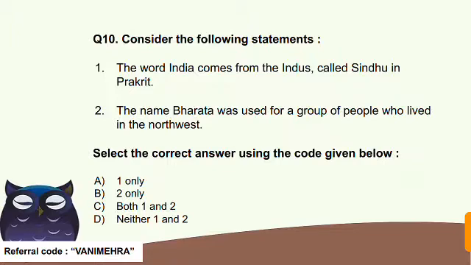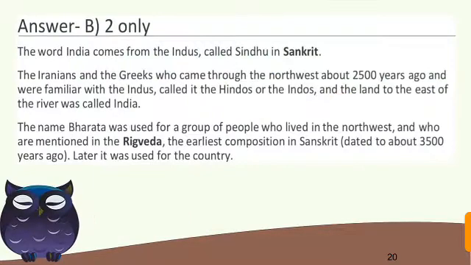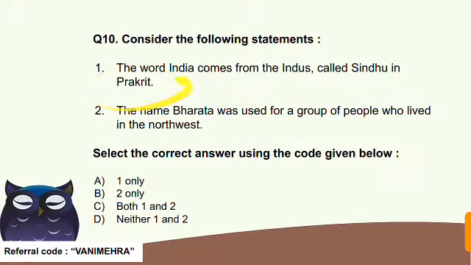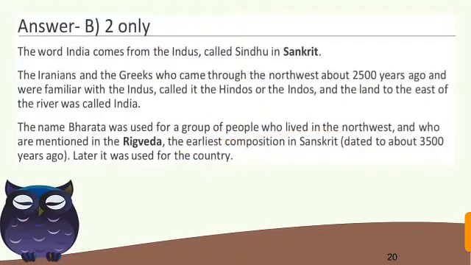How? Because the name Bharat was used for a group of people who lived in the northwest, as I already told you. It is mentioned in the Rig Veda. And if we talk about the word India, the word India comes from the Indus called Sindhu in Sanskrit, not in Prakrit. So this is right, but the language is wrong. The Iranians and the Greeks who came through the northwest about 2500 years ago and were familiar with the Indus called it Hindus or the Indos, and the land to the east of the river was called India.